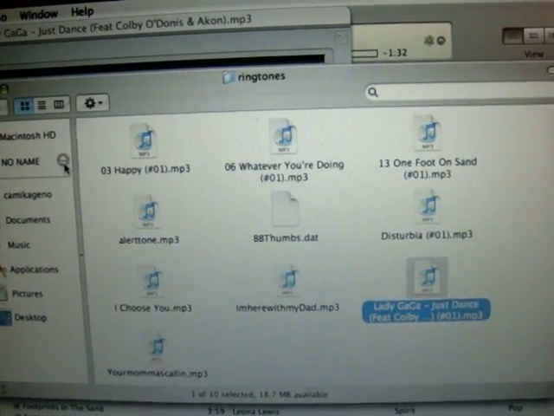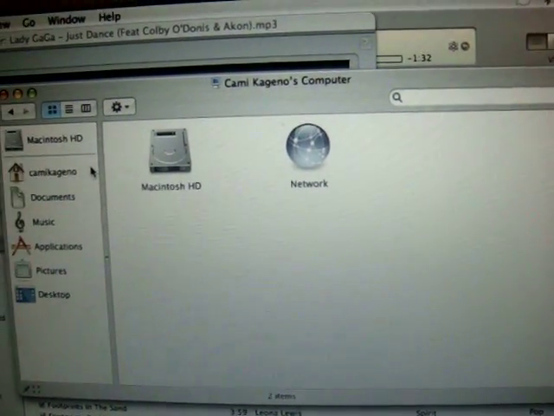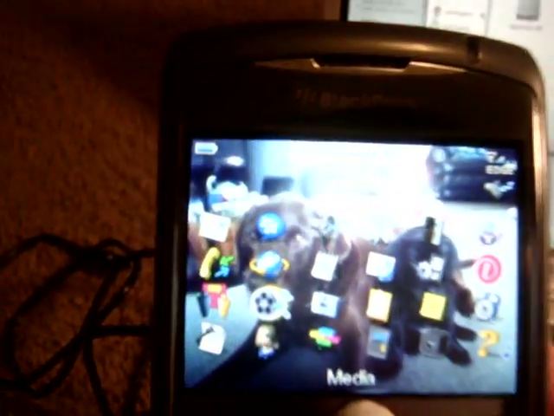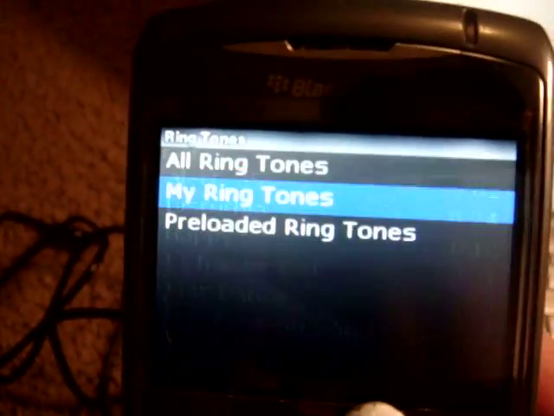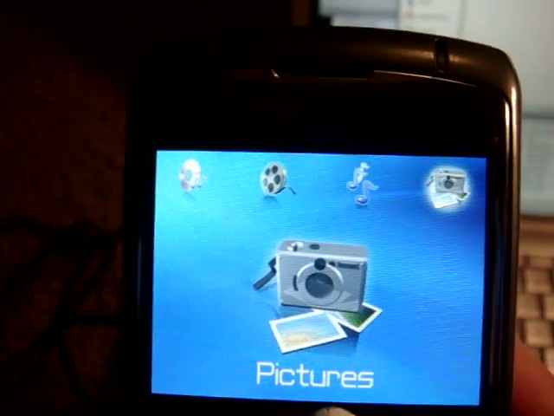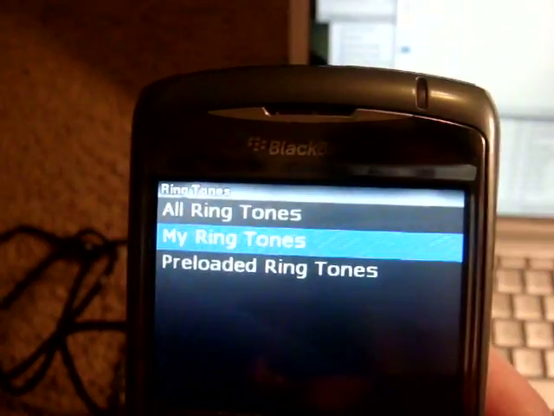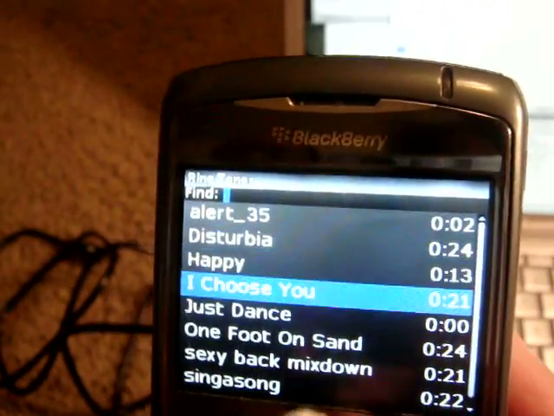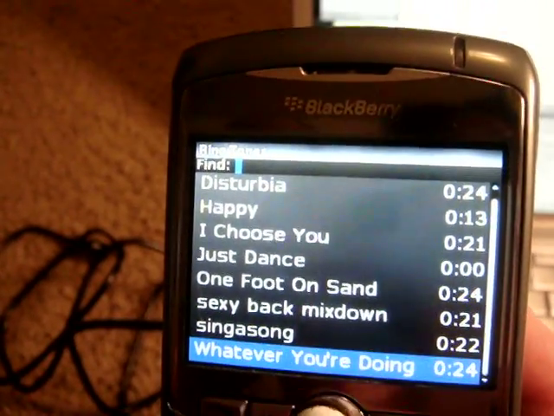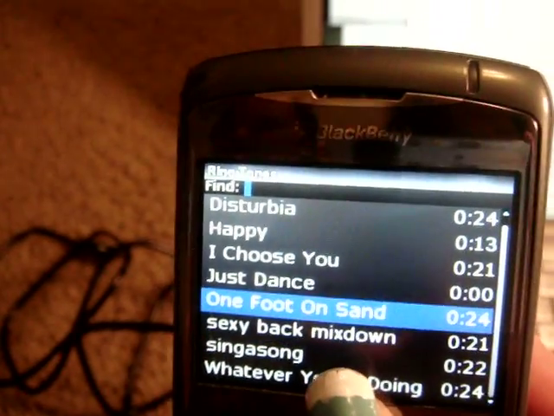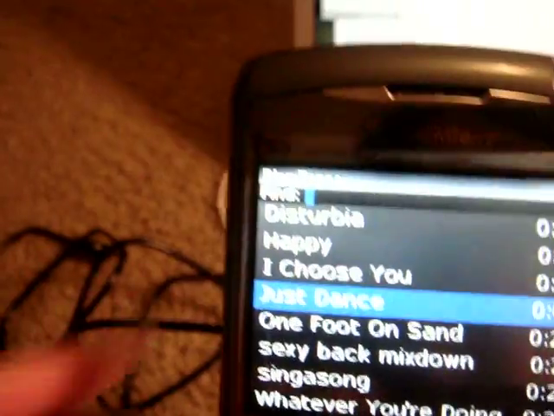So if I eject my phone, now I can disconnect my phone. And if I go to Ringtones, which is under Media, here's all my media. I go to the Ringtones, and I go to My Ringtones, here's the ringtone.